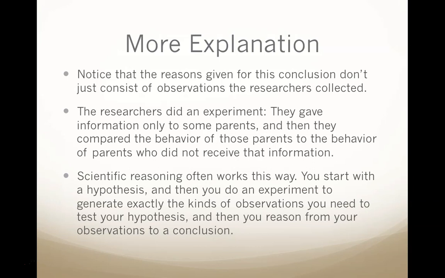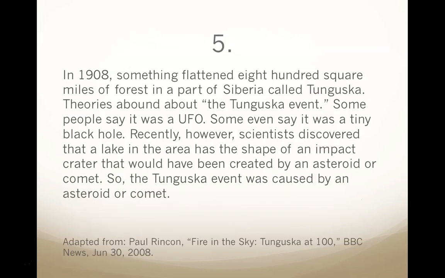All right, let's look at the next example. 5. In 1908, something flattened 800 square miles of forest in a part of Siberia called Tunguska. Theories about the Tunguska event: some people say it was a UFO. Some even say it was a teeny black hole. Recently, however, scientists discovered that a lake in the area has the shape of an impact crater that would have been created by an asteroid or comet. So the Tunguska event was caused by an asteroid or comet.